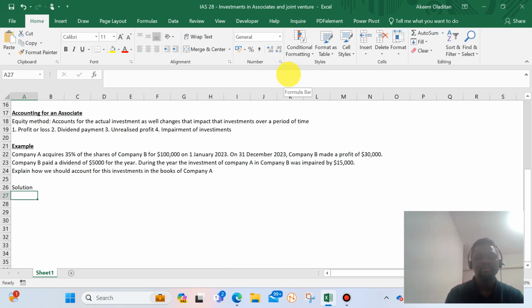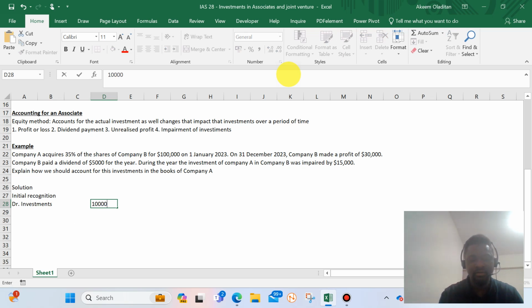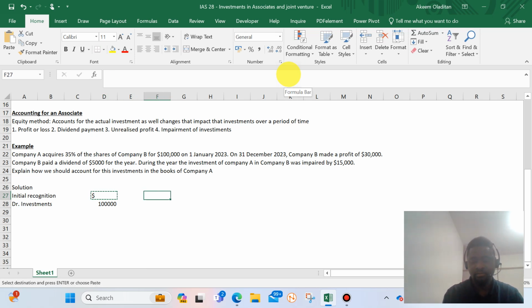So the first time when we buy the investment, I mean purchase that 35%, we'll be looking at debit investment. That is the initial recognition. Debit investment. How much is the investment they were debiting? $100,000.